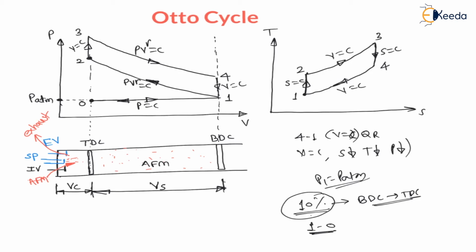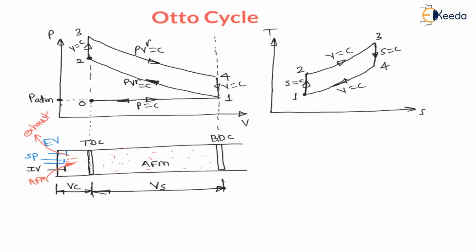Now let us understand the processes here. In case of the Otto cycle, we know that 2 to 3 is heat addition at constant volume, and 4 to 1 is heat rejection at constant volume, means during the Otto cycle heat addition and heat rejection are constant volume processes. Hence the Otto cycle is also called the constant volume heat addition cycle.